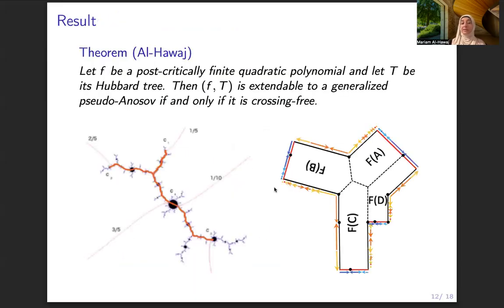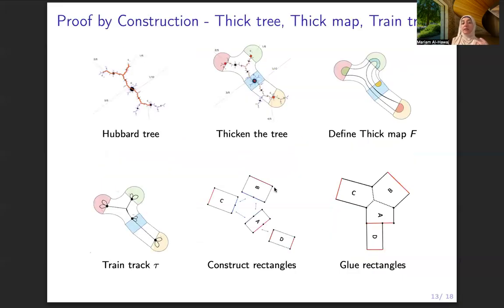And then the main result says that if F is a post-critically finite map or quadratic polynomial, and T is a Hubbard tree, then F and T is extendable to a generalized pseudo-Anosov if and only if it is crossing free.